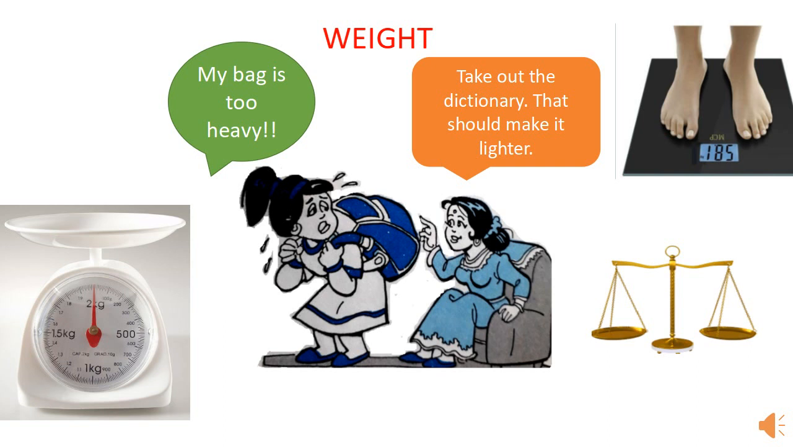Now see the girl telling her mother that her bag is very heavy, and look, the mother replies to her. Mother asked her to take out the dictionary in order to make her bag lighter. So, when you say heavy or light, you are talking about weight, isn't it? You might have seen a vegetable seller measure the weight of the vegetables, right?